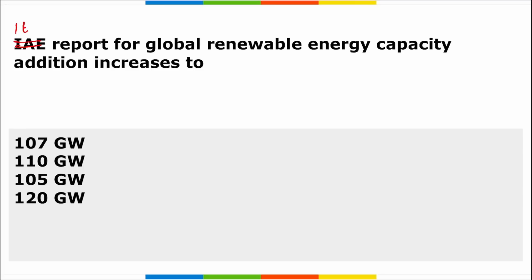Next is the IEA, International Energy Agency. They released a report recently, that is the Renewable Energy Market Update for June 23. According to the IEA, the global renewable capacity additions are set to increase by 107 gigawatts, right? And this is the largest absolute increase ever, to more than 440 gigawatts in 2023.